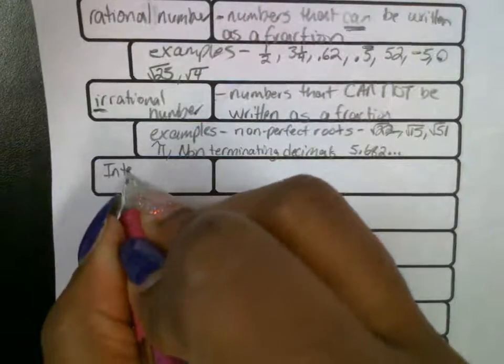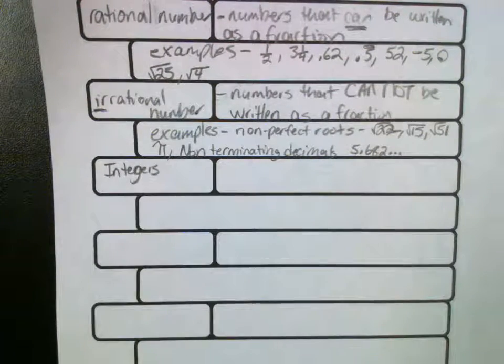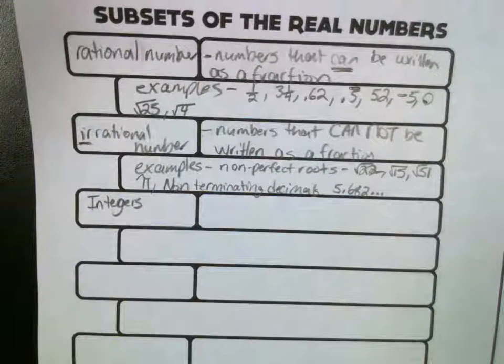That's the next subgroup. Integers are rational numbers. They're real numbers and they're rational numbers. They are real and they're rational as well.